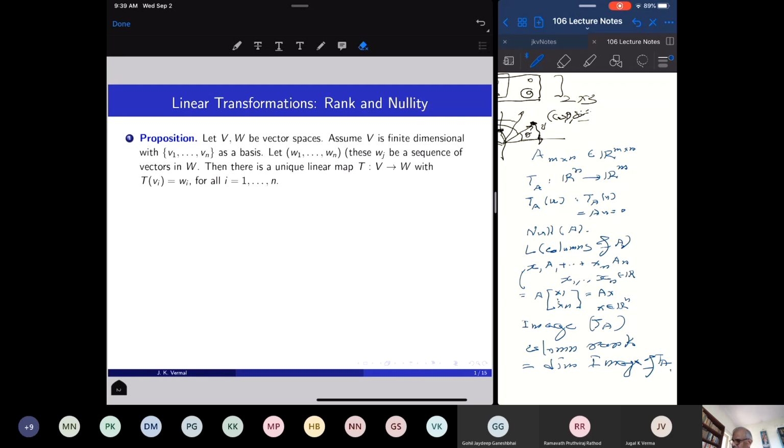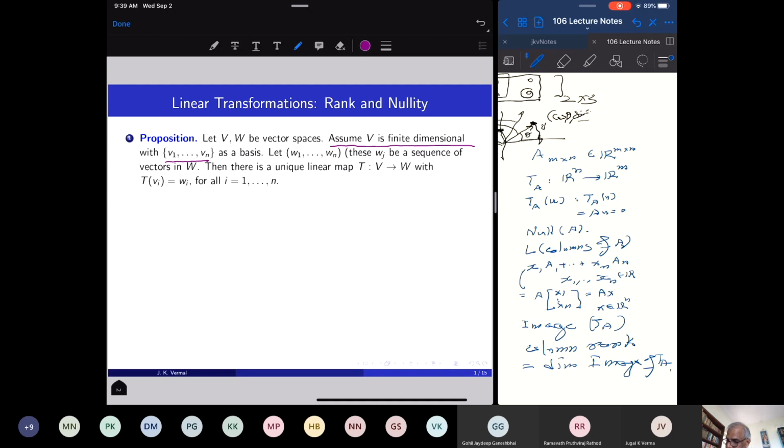So this is given by this proposition. This says that suppose I have two vector spaces. Let us assume that the domain space V is finite dimensional. One can treat infinite dimensional also, but for simplicity I am taking a finite dimensional vector space, and so therefore there is a finite basis v1, v2, ..., vn, where n is the dimension of V. So there is a basis consisting of n vectors.